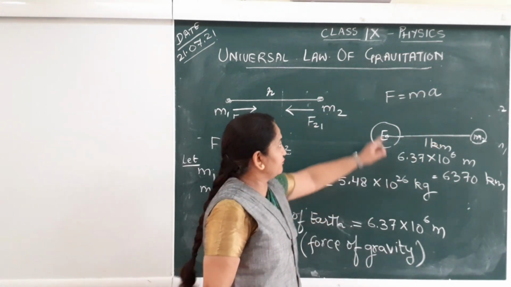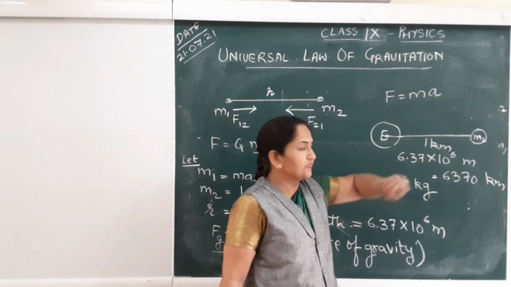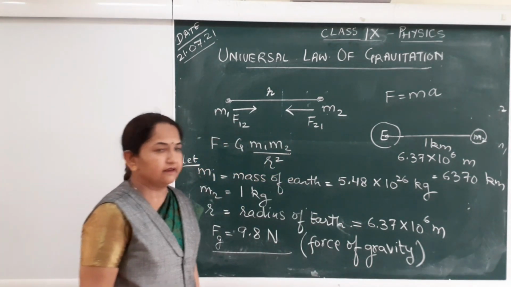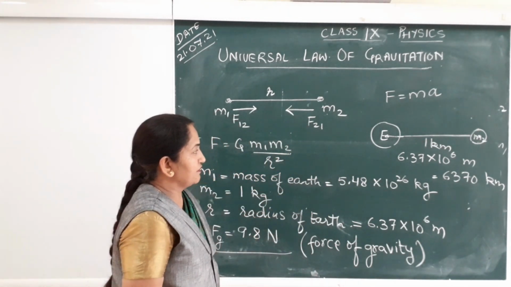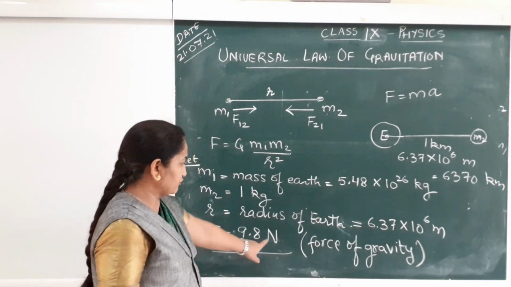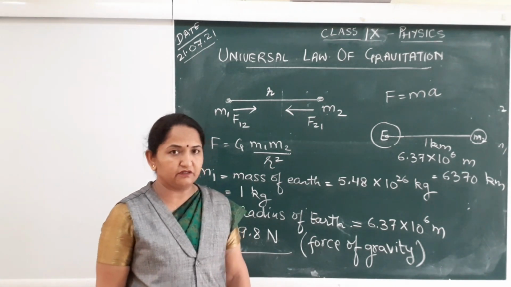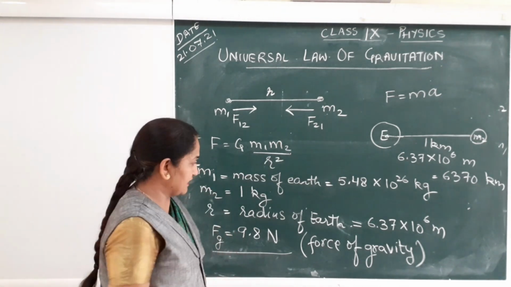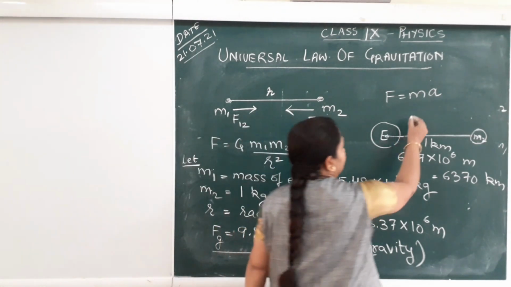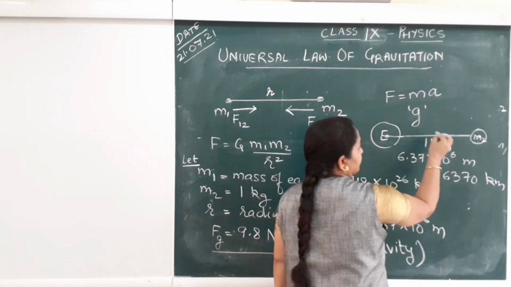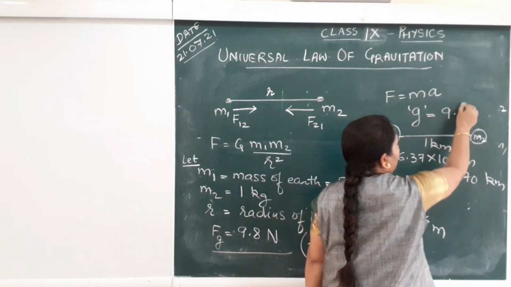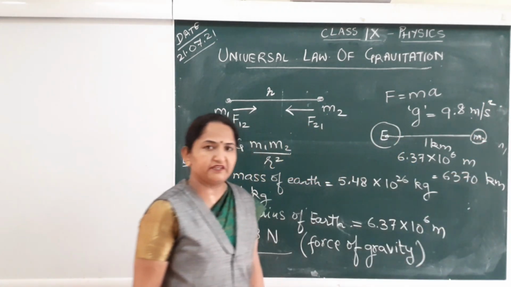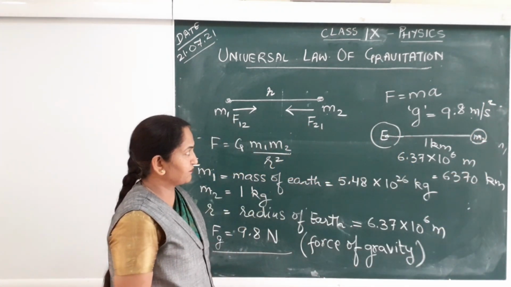So if force is acting on a mass m, the mass will undergo an acceleration of a. Therefore, when Earth applies a force of 9.8 Newton on any object, an acceleration is produced, and that acceleration is called acceleration due to gravity. It is denoted by small g and its value is 9.8 meter per second square.